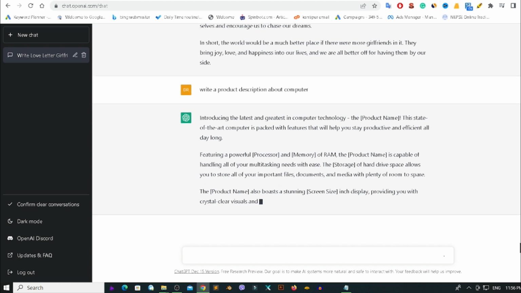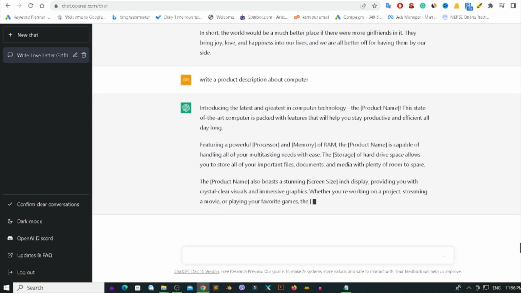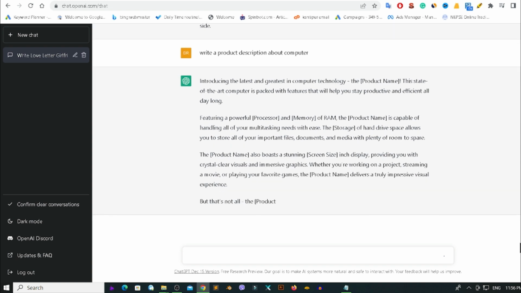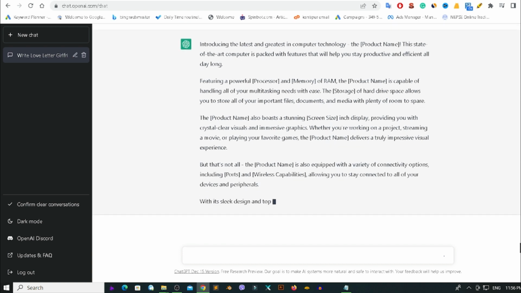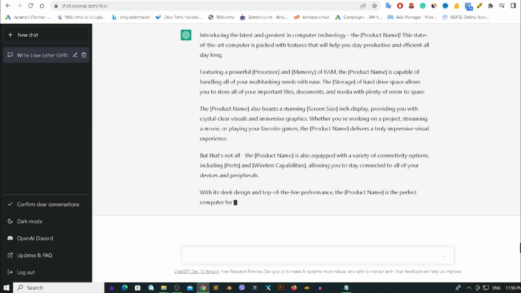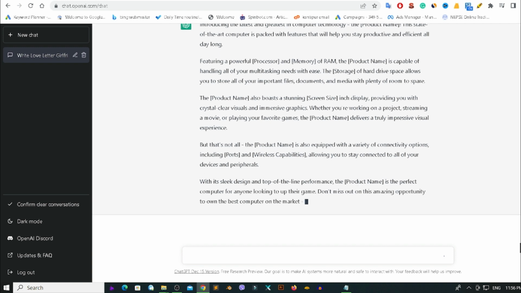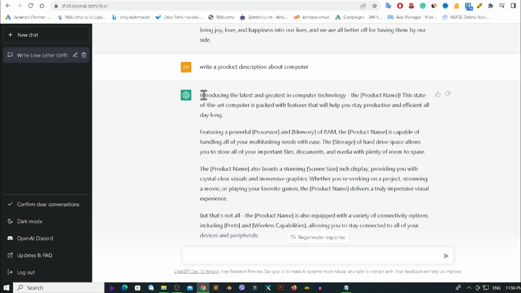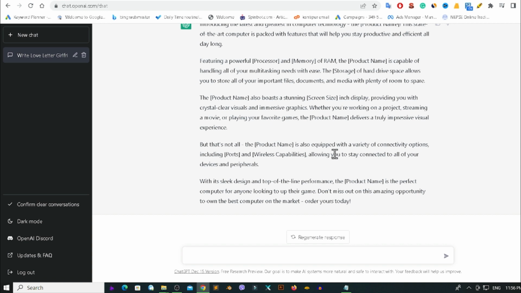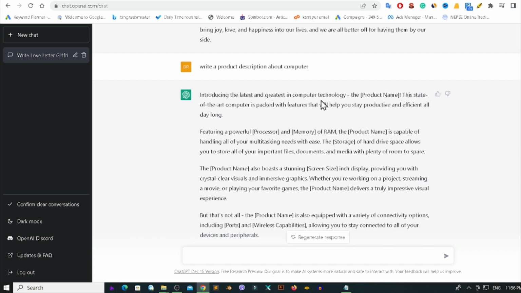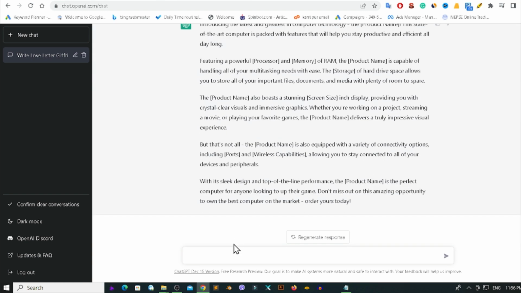In this way we can easily create a product description about a computer. It is so easy with the help of ChatGPT. Now we can see it created a beautiful and very powerful product description, and you have to modify it and you can use it.